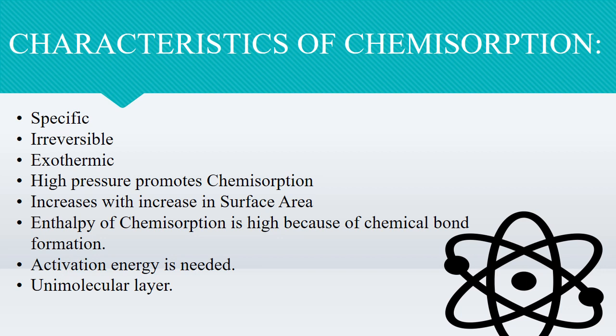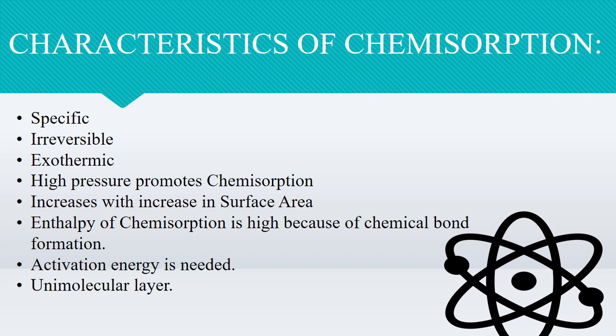For example, oxygen is adsorbed on metals by virtue of oxide formation, and hydrogen is adsorbed by transition metals due to hydride formation. Chemical adsorption is irreversible in nature, as chemisorption involves compound formation.